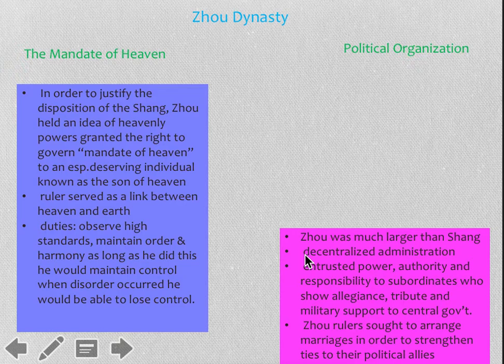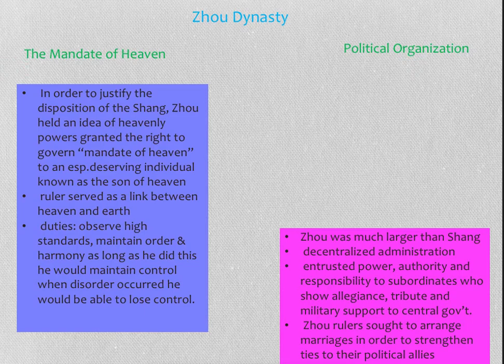So the Zhao was much larger than the Shang. They practiced a decentralized administration. Again, the idea that we're going to rely on the alliances, we're going to rely on our subordinates, and the subordinates are the people who are taking care of these cities and towns and villages. And we're hoping that they're going to show allegiance to us, that they will give tribute to us, and in addition to that, give us military support. And in return, we'll protect them, we'll provide them with some sort of agricultural surplus.